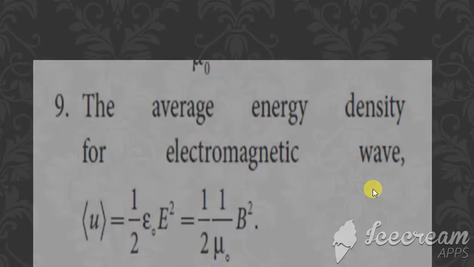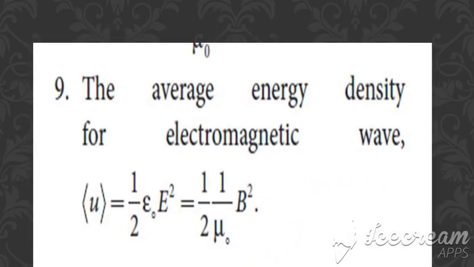Clear? Then the ninth point is the average energy density for the electromagnetic waves. If you take the average energy density, it is given by 1 by 2 epsilon naught E square, which is equal to 1 by 2 into 1 by mu naught into B square. This is the average energy density.